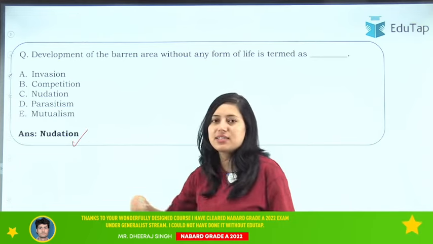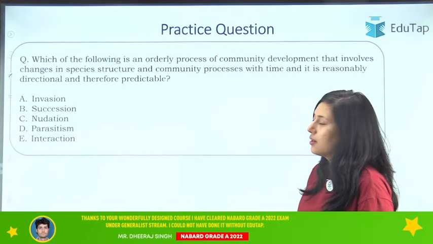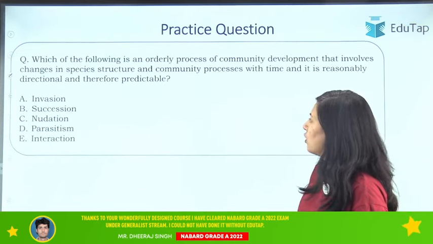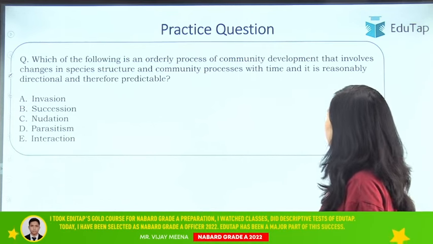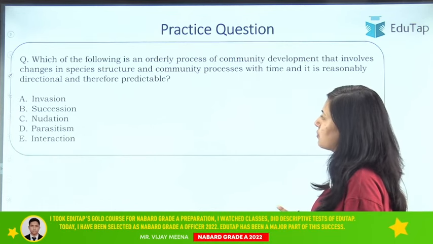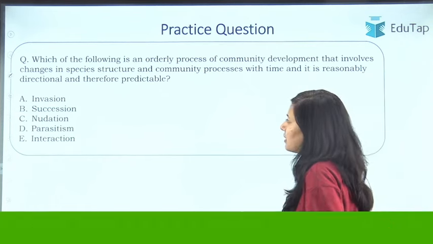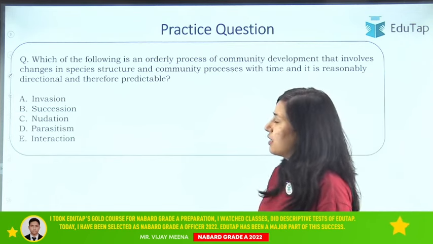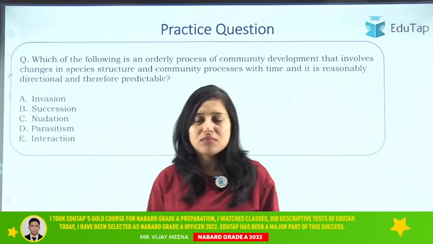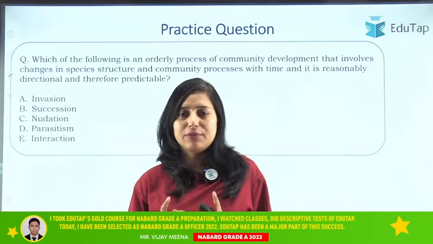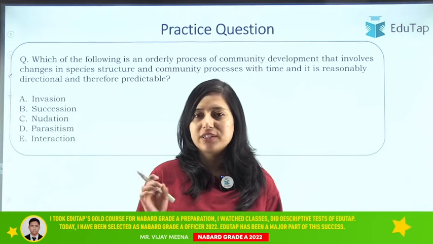We have discussed this. And then there is a practice question for you, which is, which of the following is an orderly process of community development that involves changes in species structure and community processes with time, and it is reasonably directional and therefore predictable. So this is the practice question for you. You have to solve this, and do let me know the answer to this question in the comment box.